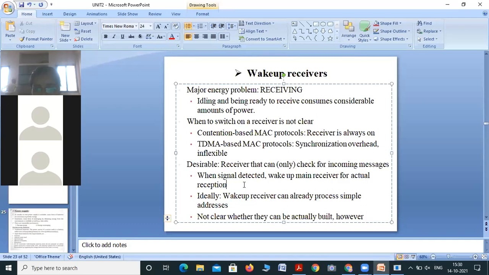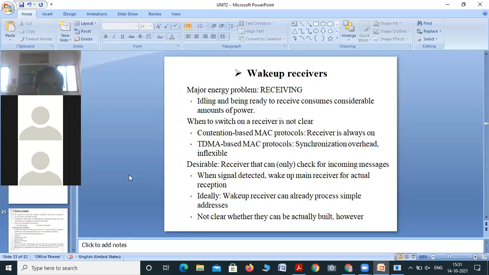They are woken up, and that receiver is switched on, and in that case energy consumption is low. Then ideally, a wake-up receiver can already process simple addresses, or it is not clear whether they can actually do so.